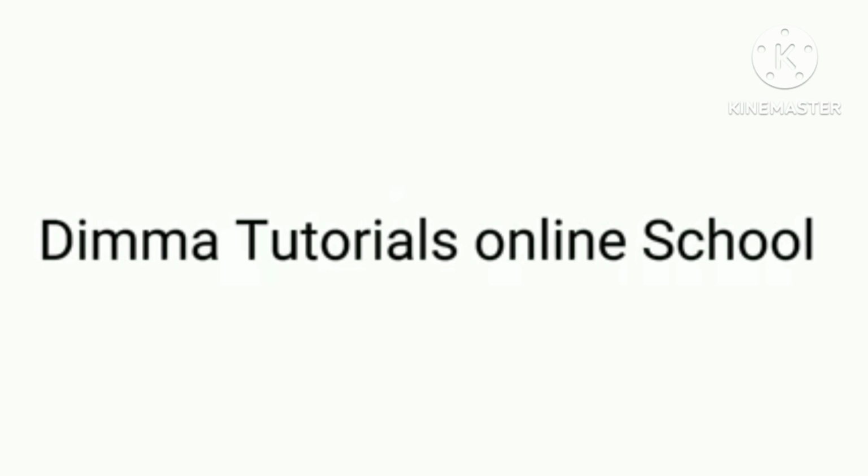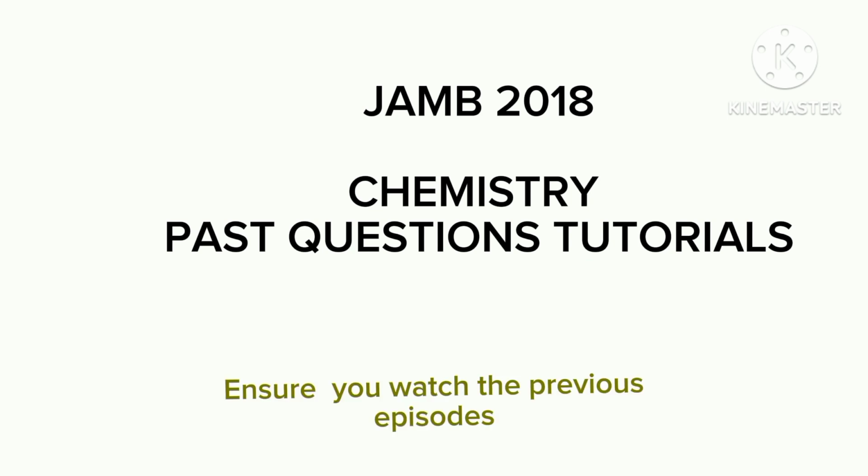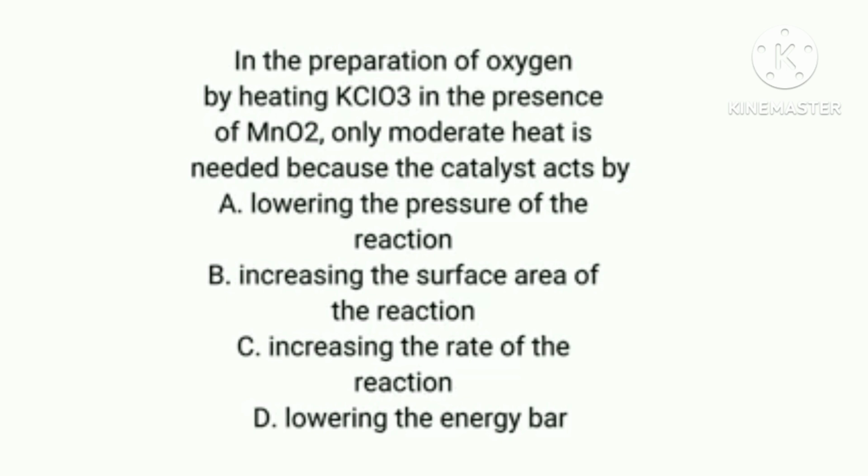Like I said earlier, we'll be looking at JAMB 2018 chemistry past questions. Now let's dive in. Now let's look at question number 10. In the preparation of oxygen by heating potassium trioxochlorate(V) in the presence of manganese(IV) oxide, MnO2, only moderate heat is needed because the catalyst acts by: A, lowering the pressure of the reaction; B, increasing the surface area of the reaction; C, increasing the rate of the reaction; D, lowering the energy barrier of the reaction. Alright, this question is simply interested in the action of the catalyst.